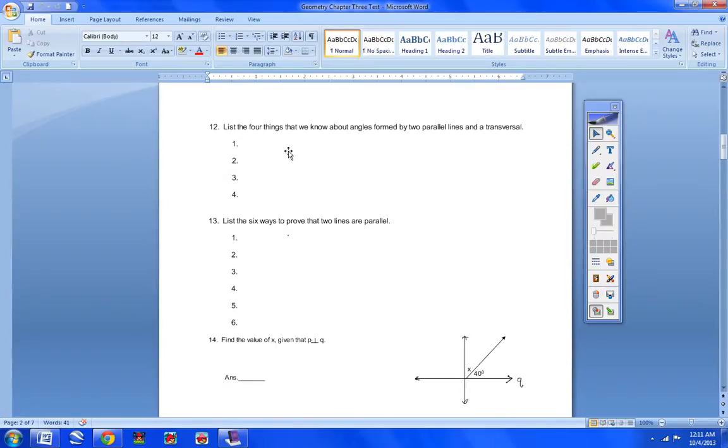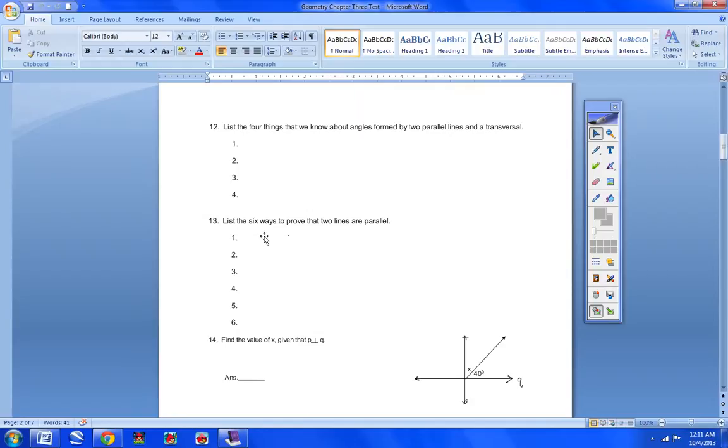List the 4 things that we know about angles formed by 2 parallel lines and a transversal. Let me give you one of these. Well, Mr. Earhart, you're helping us with the test. I know, that's fine. Here's one of them. Alternate exterior angles are congruent. Okay? Alternate exterior angles are congruent. There's 4 things we know about angles. So write out all 4 of those. I just gave you one of them.